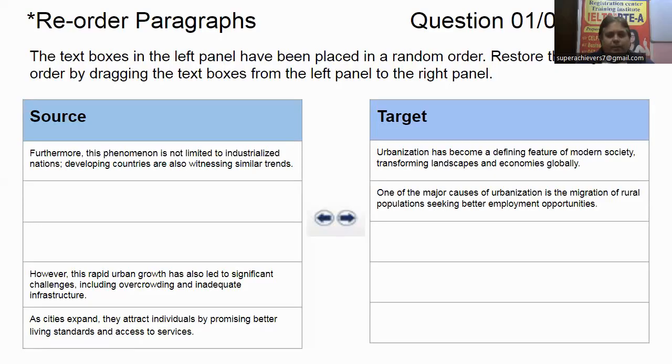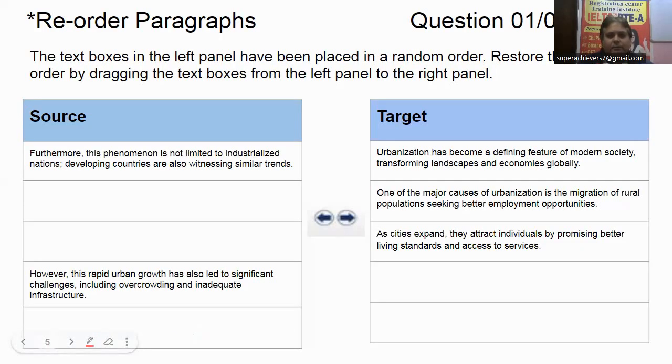So the first argument is an introduction of urbanization, explanation, and after that, this sentence, "As cities expand, they attract..." So what is urbanization? The causes, and this is a detail, the causes in more detail, right? So I will choose it here: "As cities expand, they attract individuals by promising better living standards and access to services."